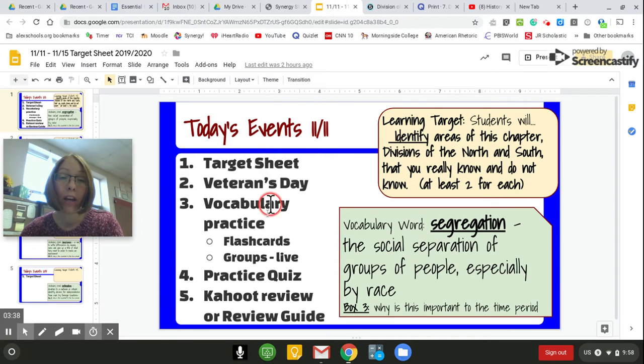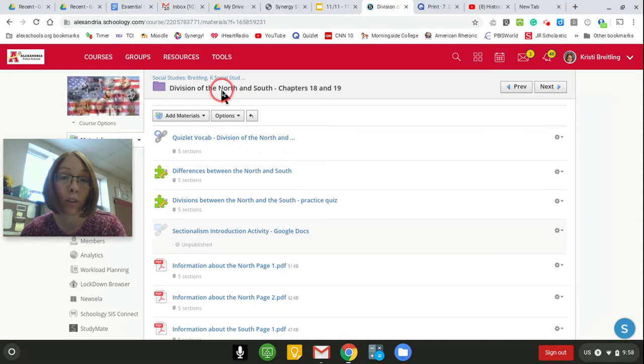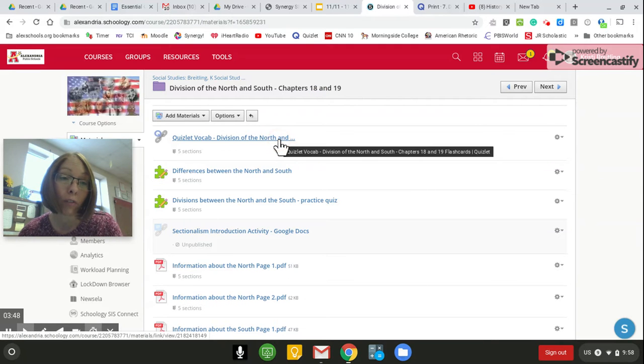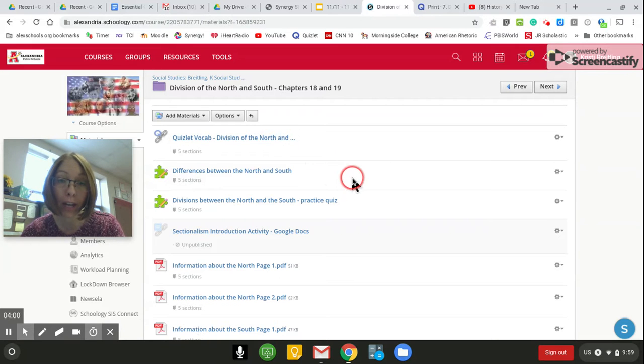After that, we did some vocabulary practice. If you go into the division of the North and South, the purple folder, right there at the top is the Quizlet. I wanted everyone to practice the flashcards at least twice, then play a couple games around it, maybe do it more if you haven't. Just make sure you're understanding those words. You can recognize them and be able to match them up on the quiz. And then we did a Quizlet Live, kind of hard for you to do to practice, but again, a little bit more practice.